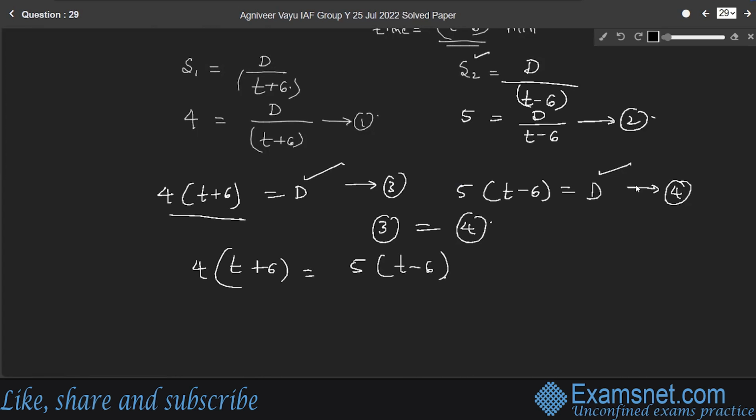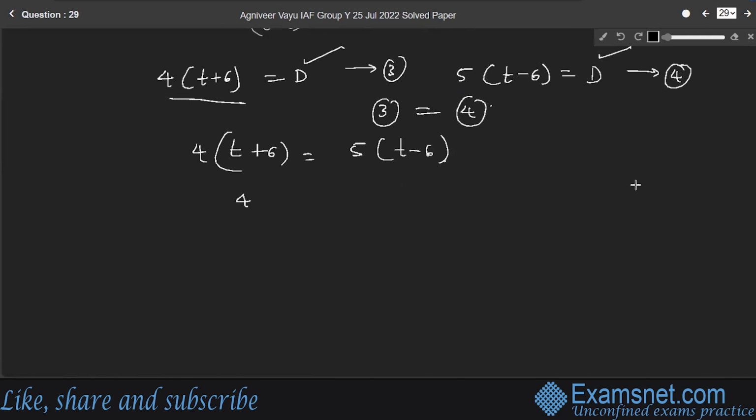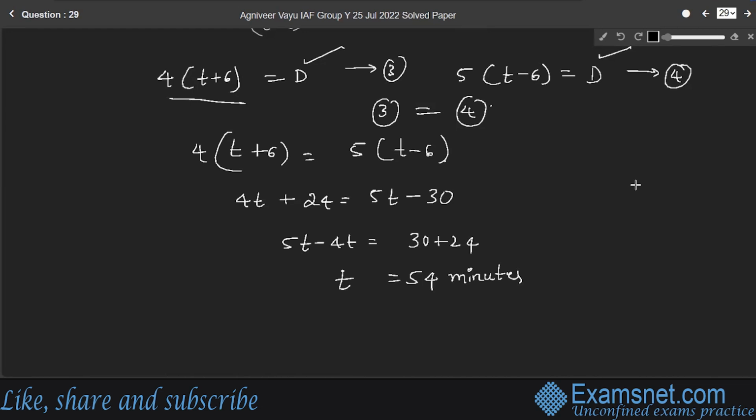Find the value of t. Simplify it: 4t plus 24 is equal to 5t minus 30. So 5t minus 4t is equal to 30 plus 24, which is 54 minutes. T is in terms of minutes.